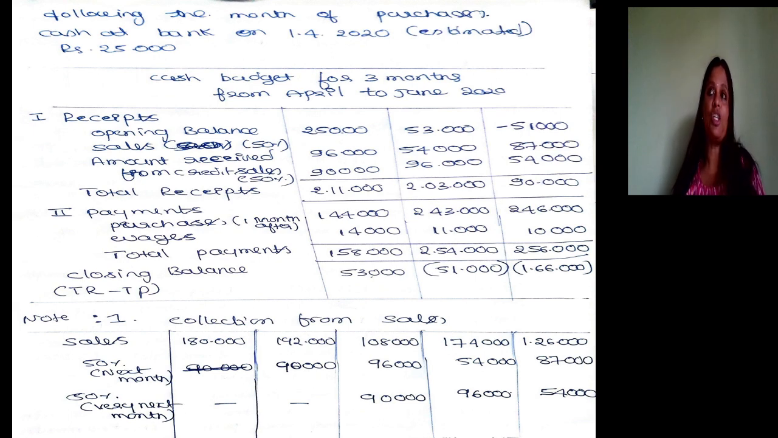So let me prepare the cash budget. You need a format with 3 amount columns for 3 months and 1 particulars column. First you need to record the receipts. Opening cash balance of the first month is 25,000, given in the problem. Sales 50% in the same month. You can record collection from credit sales, first 50% not in the same month but the following month, for April, May, June, because we have already prepared a note on it. You can write for all 3 months 96, 54, 87. Then 50% in the very next month: 90,000, 96,000, 54,000.